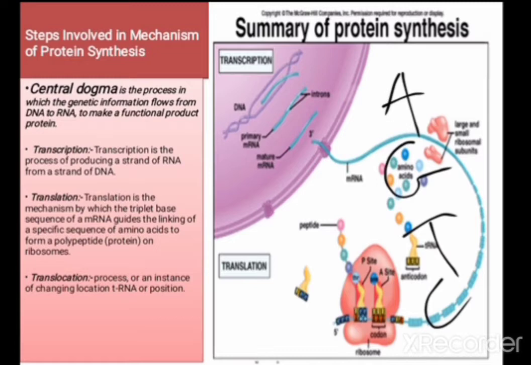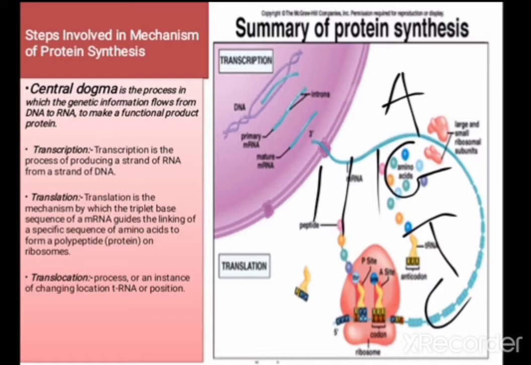Inside the nucleus there is one strand that we call an RNA strand. That RNA strand carries this nitrogen base sequence and forms a messenger RNA. That process is called transcription.